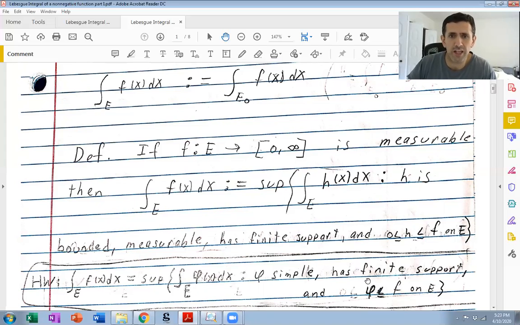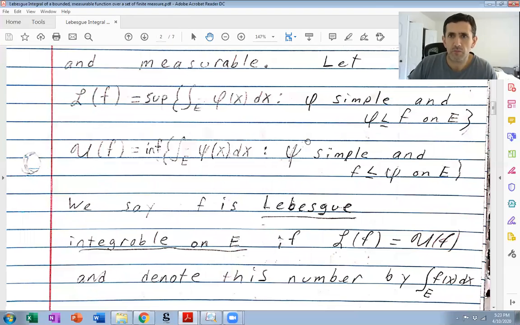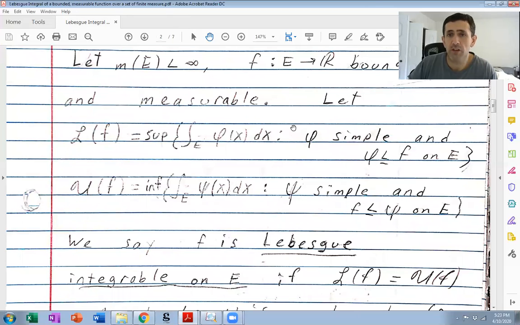So in other words, when E has finite measure, this set here is literally this set right here. And this is what we use to define the Lebesgue lower integral for a bounded function that is measurable and defined on a set of finite measure.